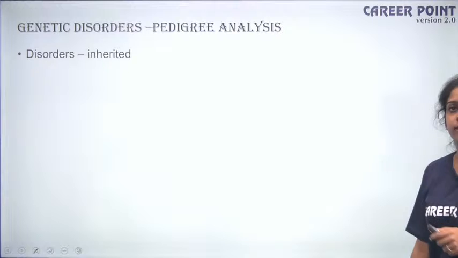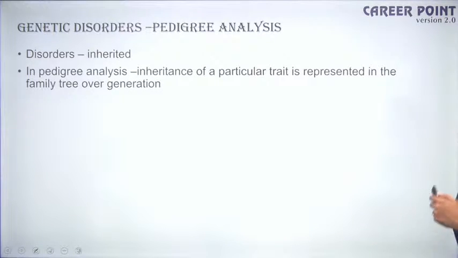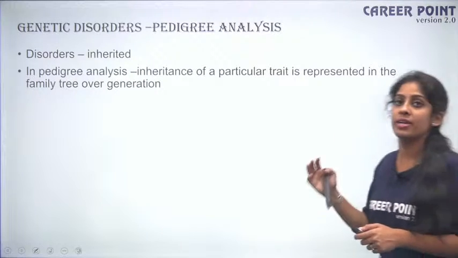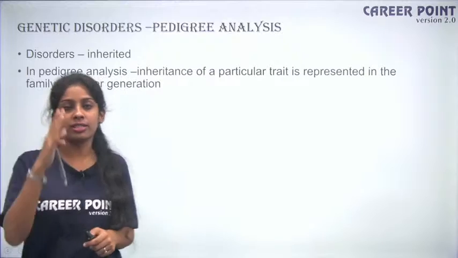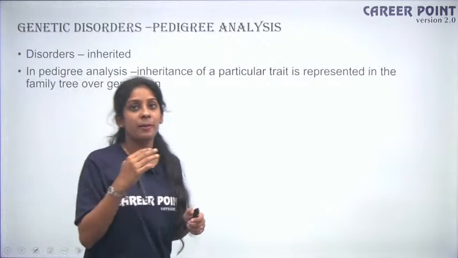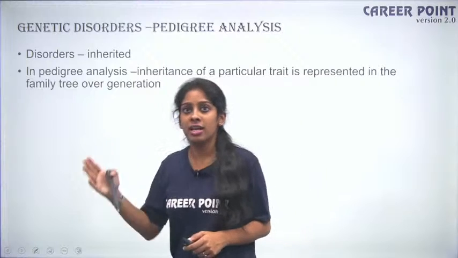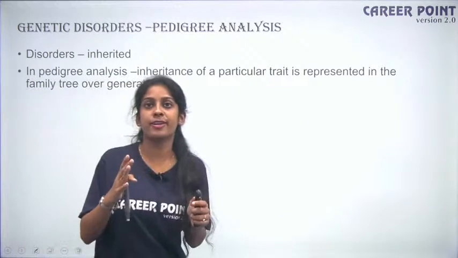Fine. Genetic disorders are definitely inherited. In pedigree analysis, the inheritance of a particular trait is represented over a family tree across generations. For example, it is said that if a father has cancer, sometimes the cancer can be hereditary and it can be passed on to the daughter. Similarly, if the mother has cancer, you have high chances that it can be hereditary and it can be passed on to the sons.